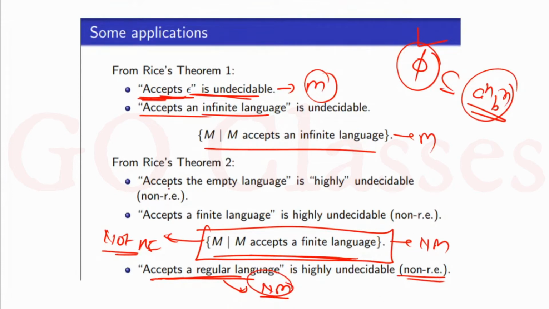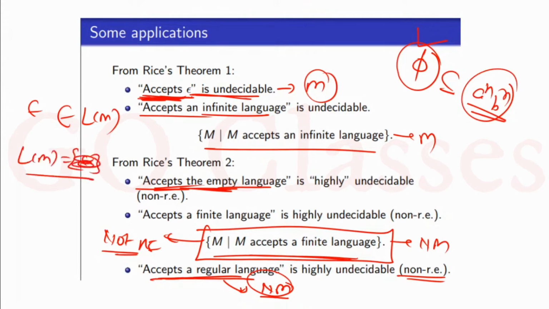Okay. Accepts the empty language, remember, not the empty string. There is a difference here. Accepts empty string means the empty string belongs to L(M), and accepts empty language means L(M) is phi, the empty language. So accepts empty language is again not RE, because this is a non-monotonic property.